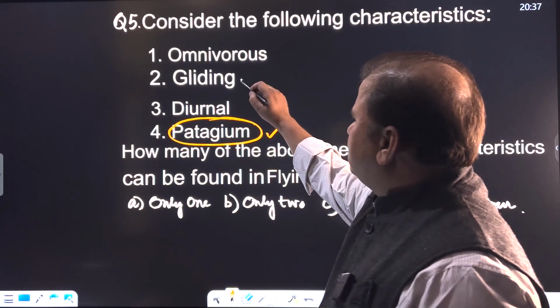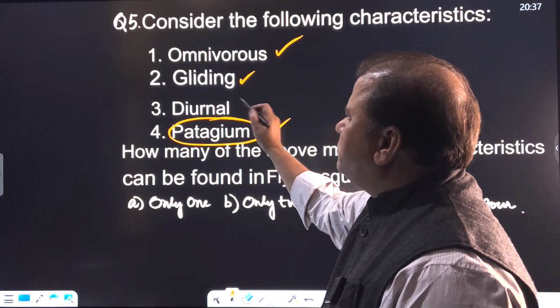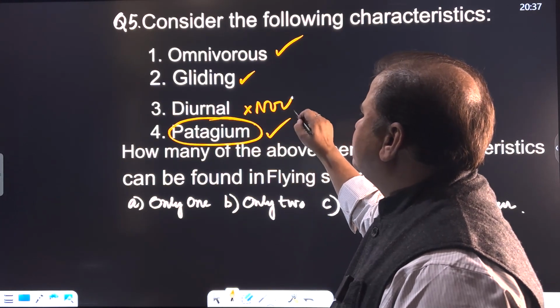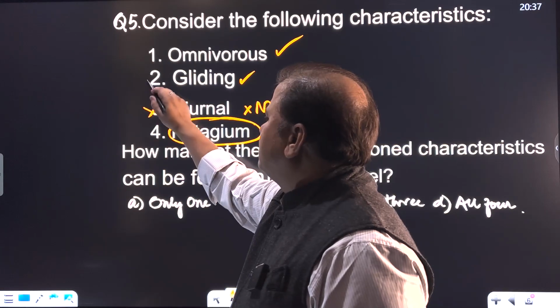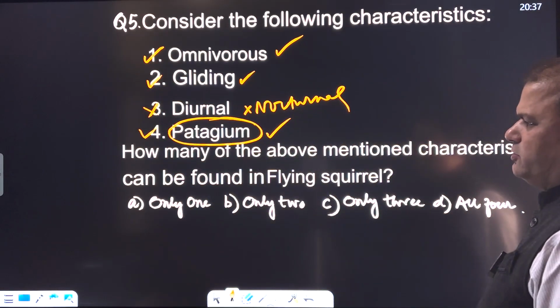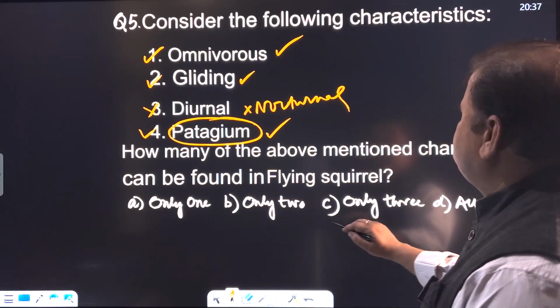So this is correct. This is also correct, and they are not diurnal. They are nocturnal in nature. They would be active during night time. So this is incorrect, and 3 would be correct. So we can see how many of the characteristics are found.